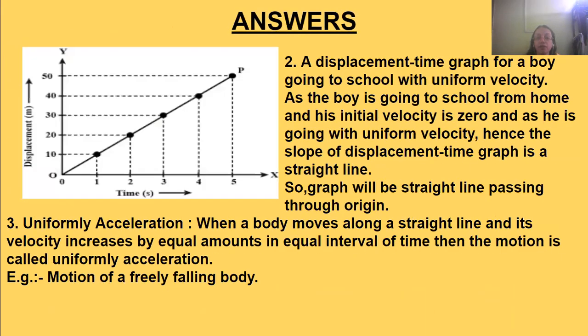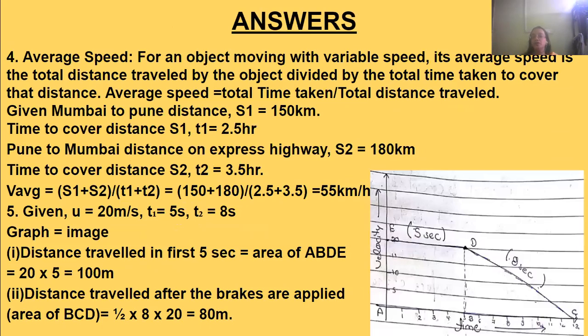How do we calculate? The average speed, for an object which is moving with variable speed, is the total distance traveled by the object divided by the total time taken to cover the distance. So what is average speed? Total distance by total time taken. From Mumbai to Pune it's 150 kilometers and the time taken is 2.5 hours. And from Pune to Mumbai it's 180 kilometers and the time taken is 3.5 hours.